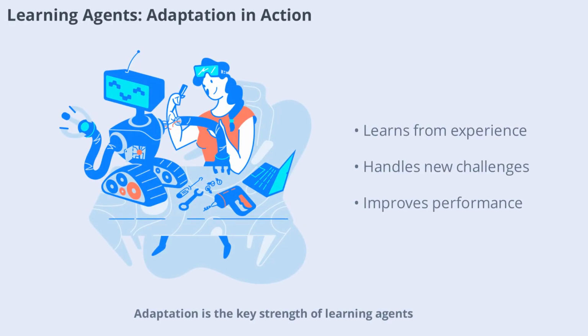Adaptation is the key strength of learning agents. They don't just follow instructions, they learn from their successes and failures. This allows them to handle new challenges, improve their performance, and even discover better ways to achieve their goals. In rapidly changing environments, learning agents provide the adaptability needed to stay effective.